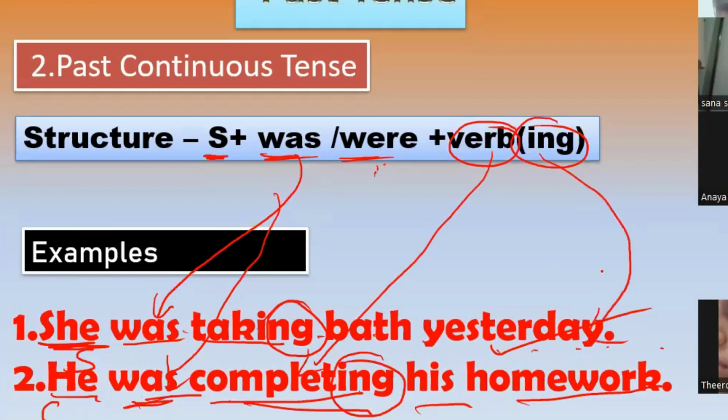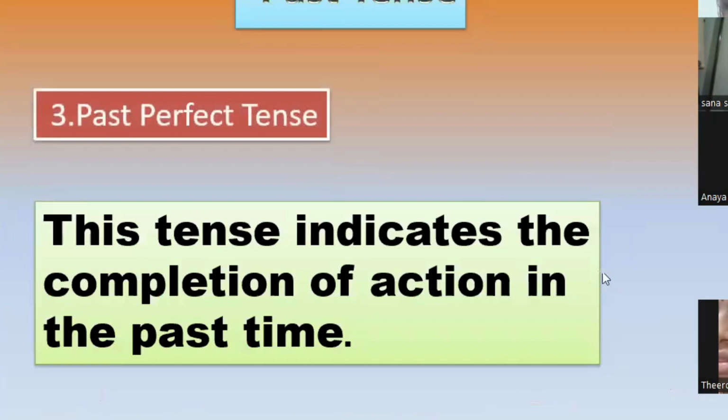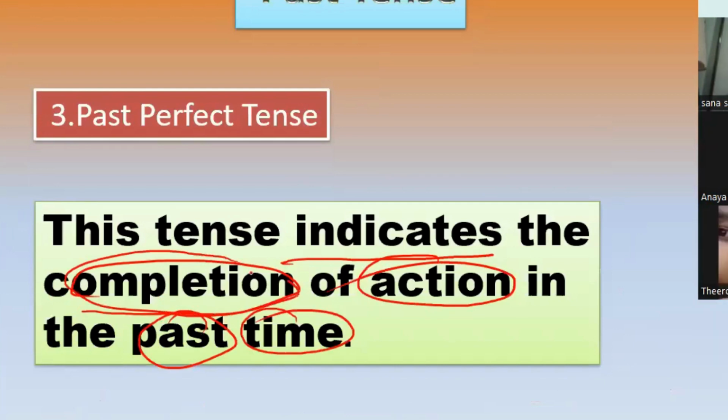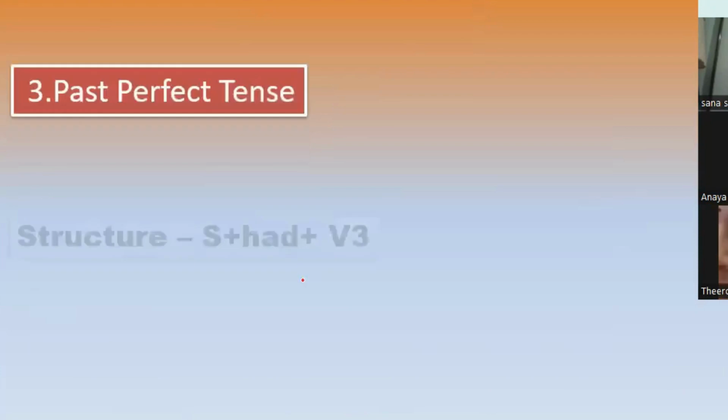Yes. Now, let's move to the next tense. What is it? Past perfect tense. Yes, very good. So it indicates the completion of an action in the past time. What does it indicate? Completion of action in the past time. Okay. What is the structure for this?